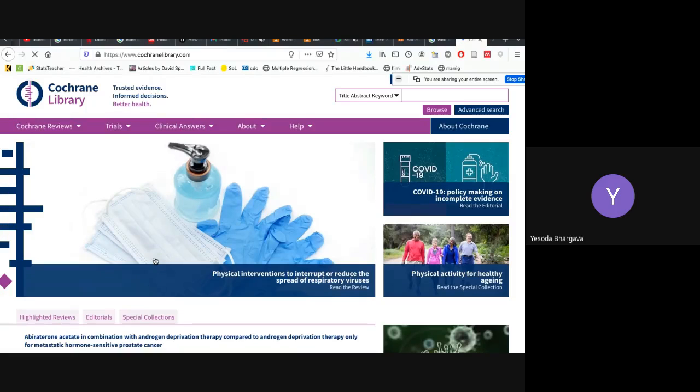Suppose I'm trying to understand the relationship between the BMI of children and the kind of food they bring in the classrooms from their homes. And I do a study in Delhi, then a study in Pune, another study in Kerala, and then a similar study in the United States and UK. So these are fragmented pieces of evidence gathered from different places, but the problem that they are solving is common.